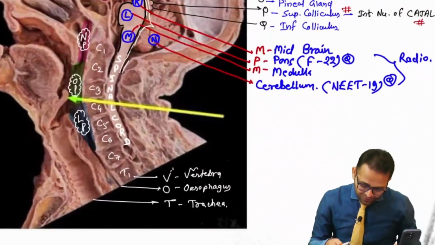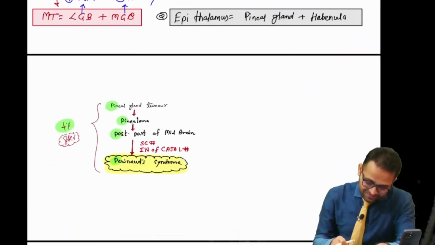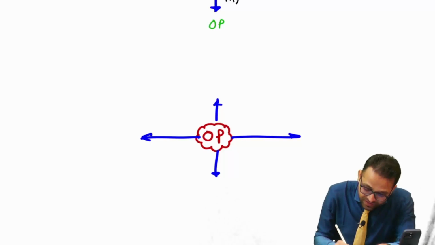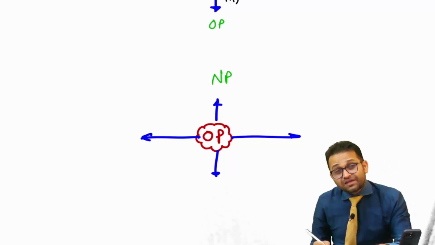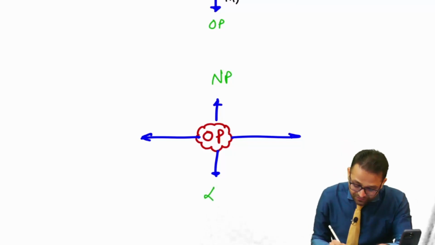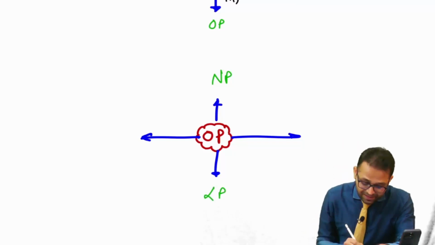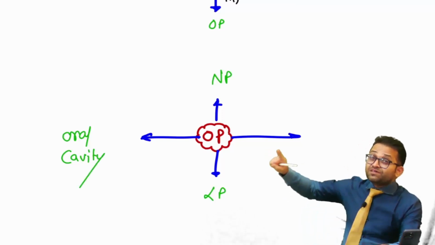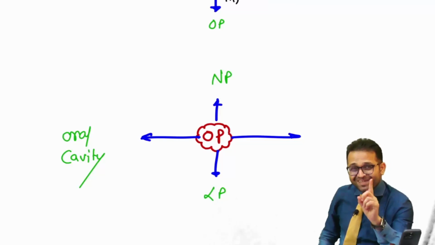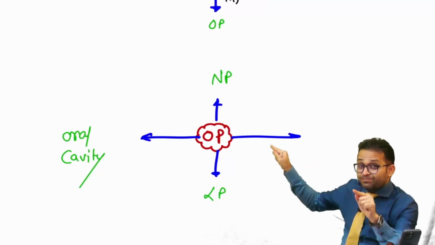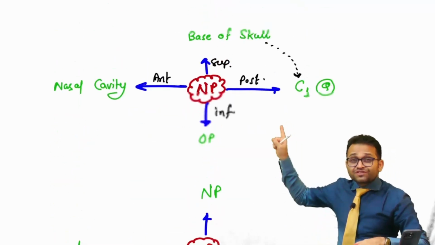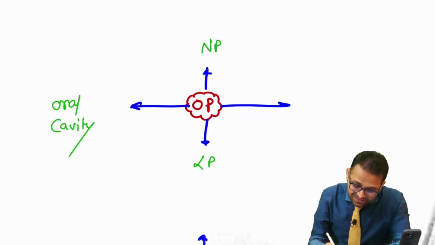So now what you have to remember, sir, is the relation of the oropharynx. Again, mention in your notes, beta. Oropharynx: superiorly the nasopharynx, inferiorly the laryngopharynx, anteriorly the oral cavity, very easy. Only the problem is with our posterior relation, ENT MCQ. Sir, it is related with the next two cervical vertebrae. C1 was there, so here definitely the numbers are C2 and C3.